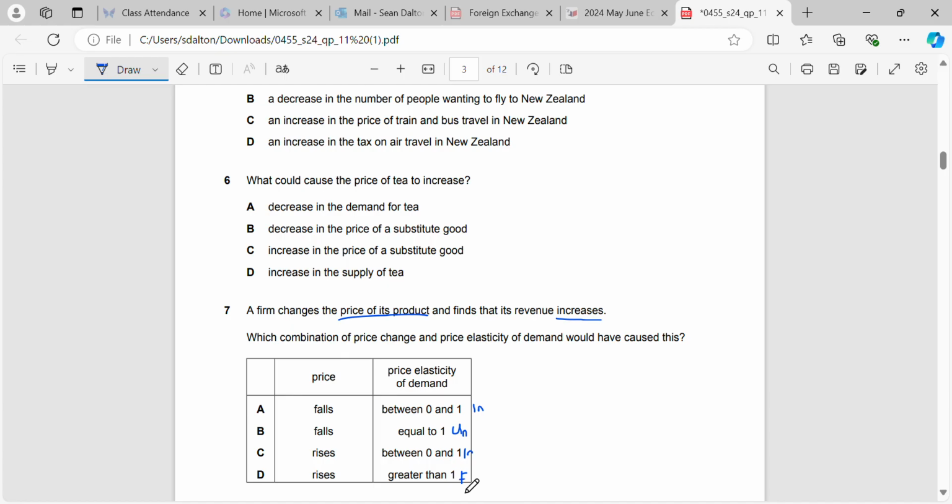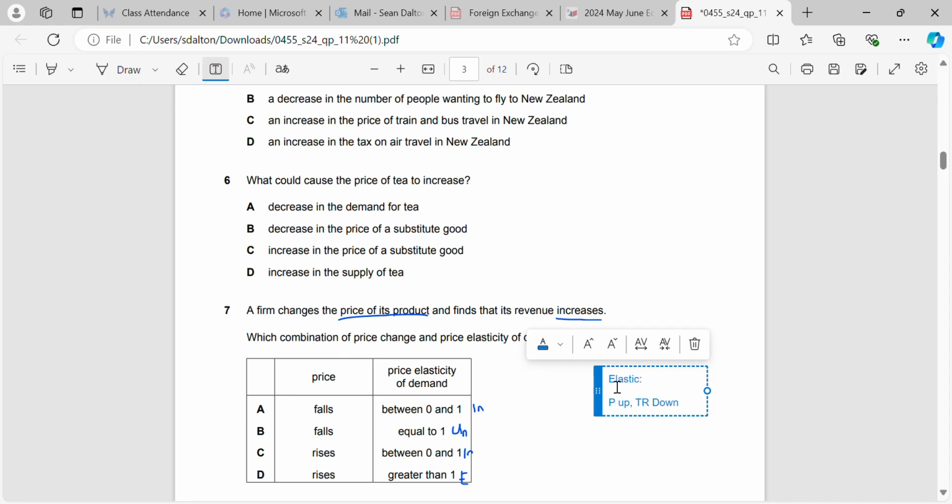So, like I've put in class before, I'm just going to put it over here on the right hand side again and we can match it up. Put this in class on numerous occasions and I put it in your slides as well. Very simple for you to remember. If it's elastic, price up, total revenue down. Price down, total revenue up. When it's inelastic, price up, total revenue up, price down, total revenue down.